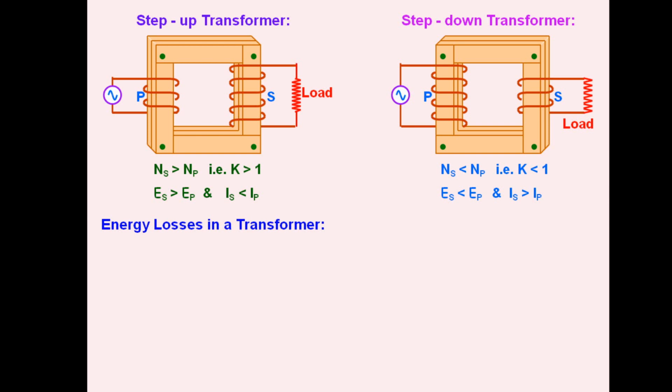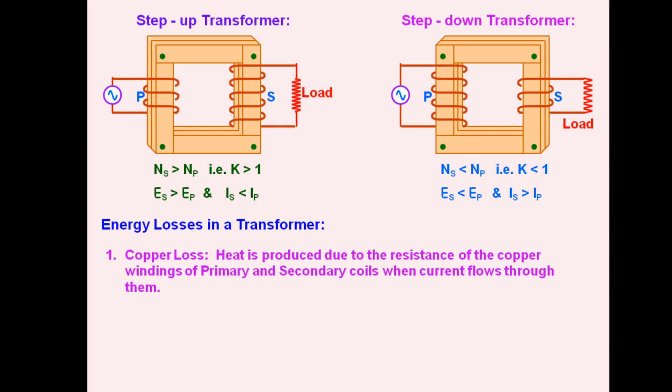Now this transformer has certain losses of energy that we should know. What are these? Let's discuss them. Number one is copper loss. Copper loss is the loss of energy in the form of heat which is produced because of the resistance of the copper windings of primary and secondary coils whenever current flows through them.